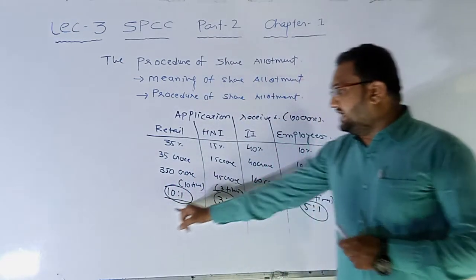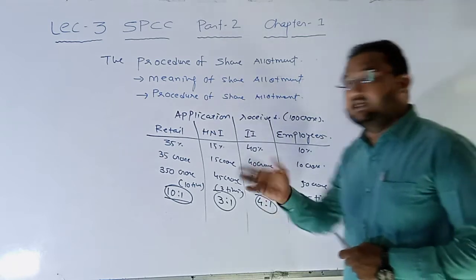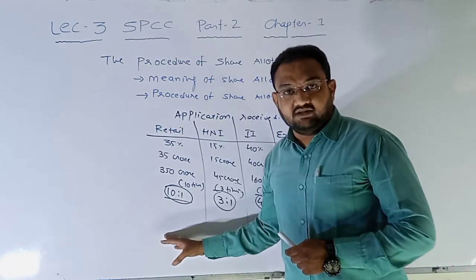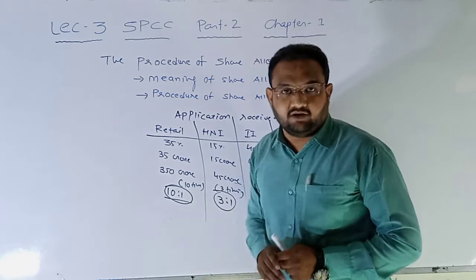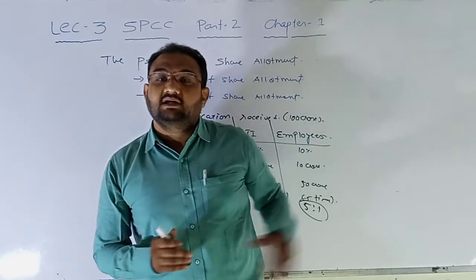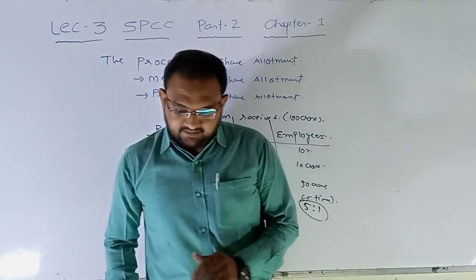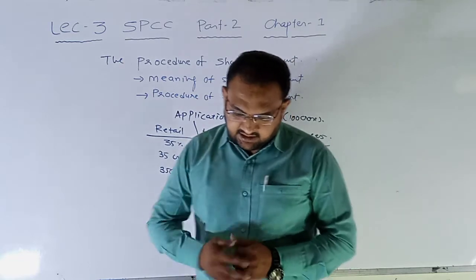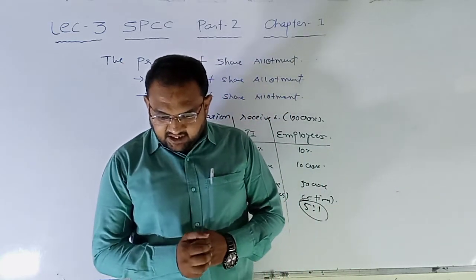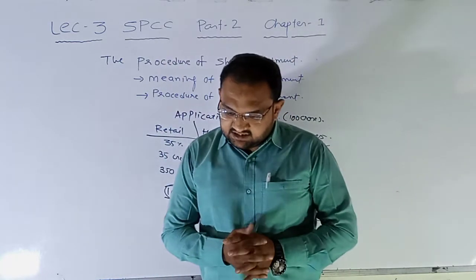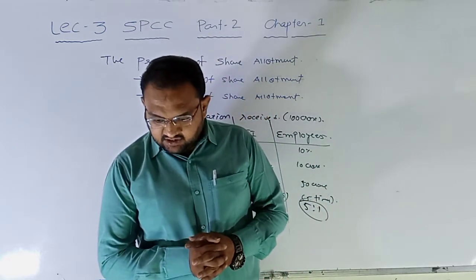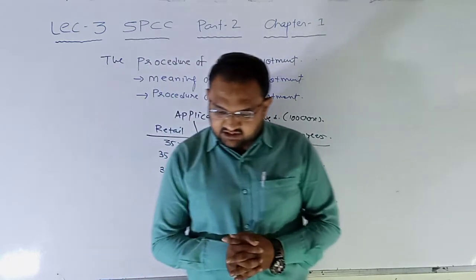This is the pre-decided formula of the allotment, that is, the number of applications received to the number of allotments. So on the basis of that, they allot the shares. 7th point: the statement of share allotment is prepared by the registrar to the issue and sent to the recognized stock exchange, depository